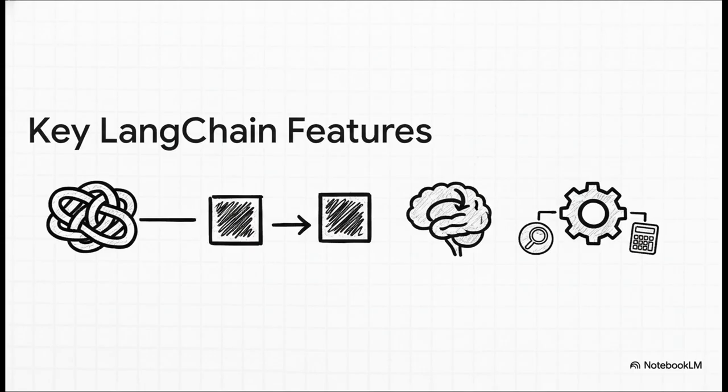Now, don't let that simplicity fool you, because the sequential process is incredibly powerful. It lets the AI tackle really complex prompts by just breaking them down into smaller, manageable steps. It also has a memory, so it can keep track of the conversation, and, this is really cool, it can connect to external tools like a calculator or Google Search to get info the model doesn't have on its own.